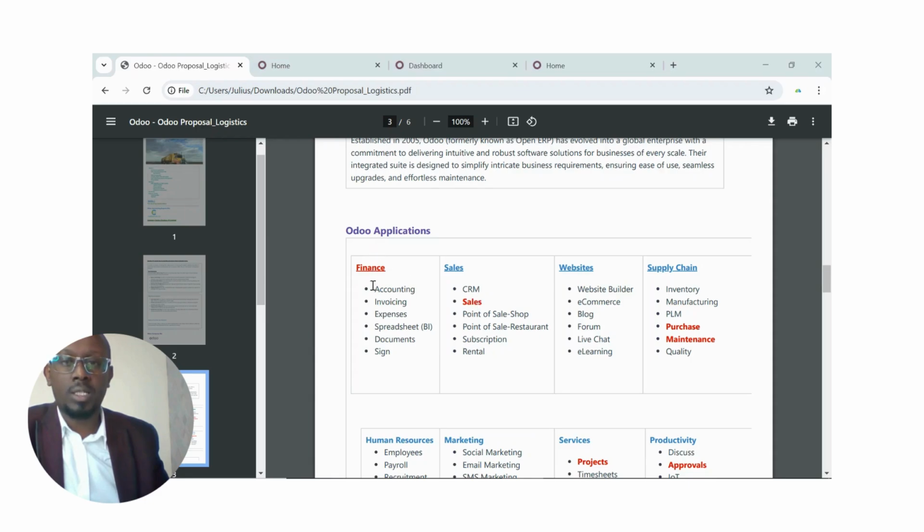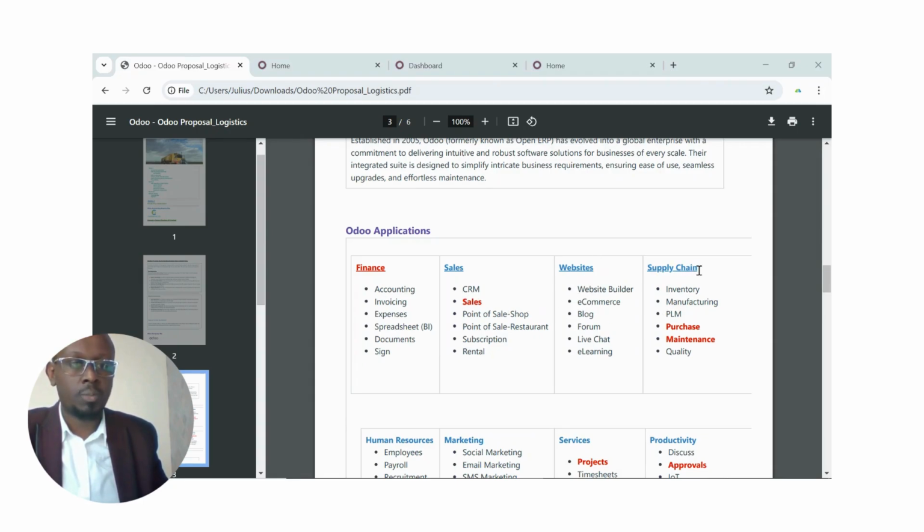So the first bit here is finance application. So all the finance applications will definitely be needed. Under sales, you might need all, but we want to concentrate on those that are key. Of course, you'll need to do sales, whereby you'll be able to do your quotation, convert the same quotation to a sales order, and convert the same to an invoice. Of course, if you need a website, you can do that.